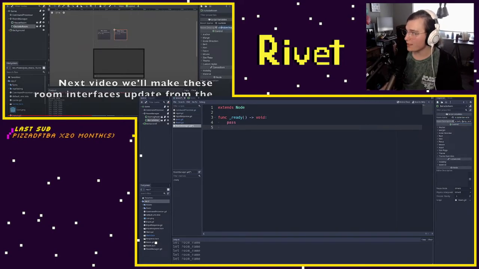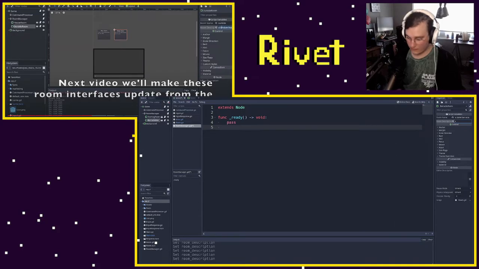Stone barracks, why not? A crumbling room. A low ceilinged?